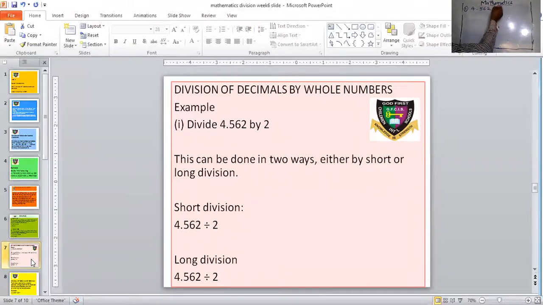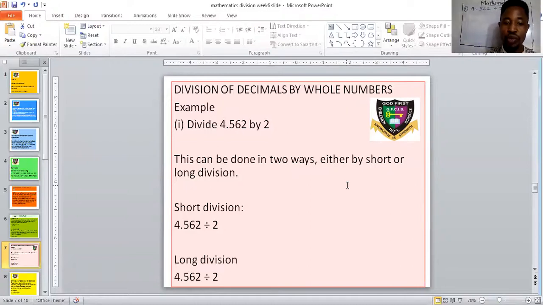4.562 divided by 2. Now, I said this can be done in 2 ways, either by short or long division. You can use long division to do this. You can as well use short division. You are going to arrive at the same answer.